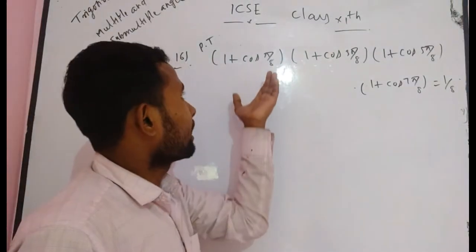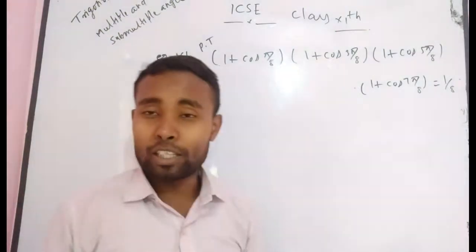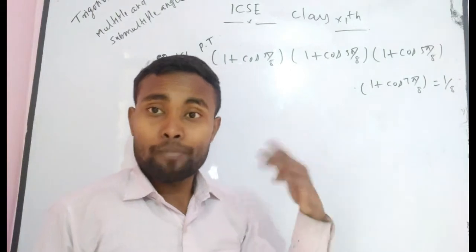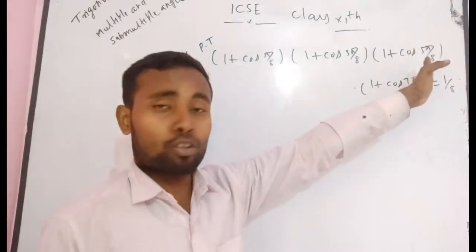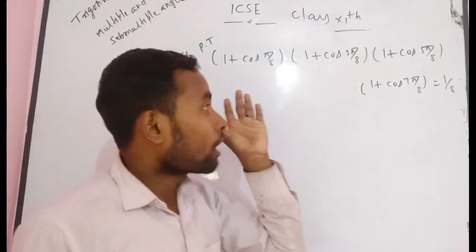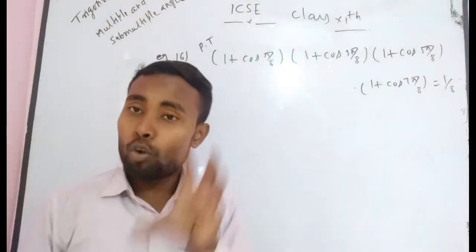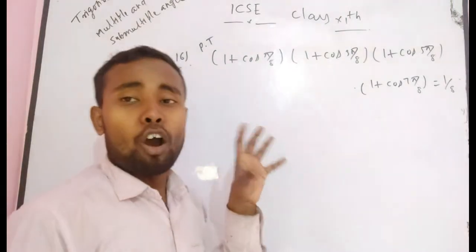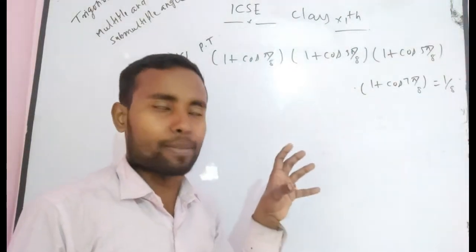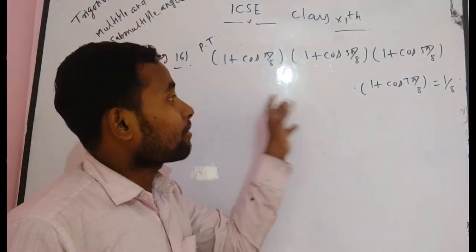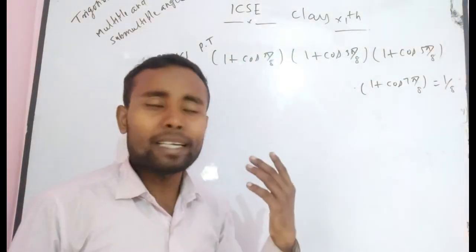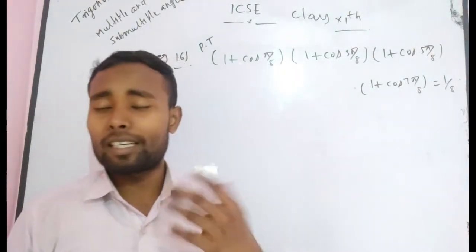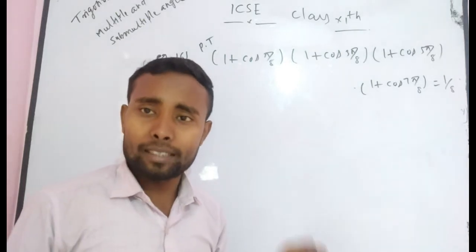Cos pi by 8 means 22 and a half degrees. Similarly 3 pi by 8 means 22 and a half into 3, and that becomes very tough for you. So I suggest that during problem solving, you always first try to simplify. Simplify means you adjust or manipulate all these given terms so that the trigonometric angles become 0 degree, 30 degree, 60 degree, 90 degree, such angles.